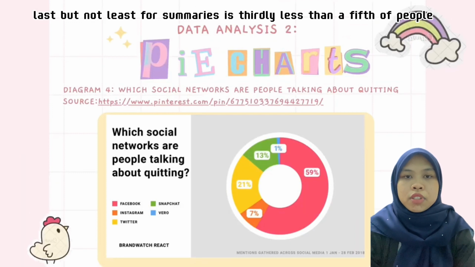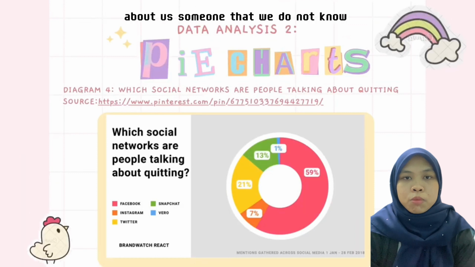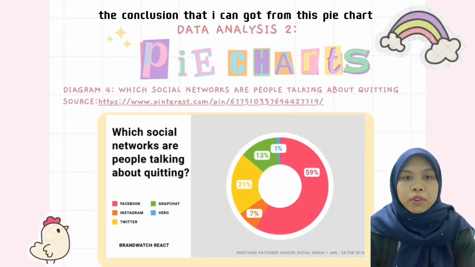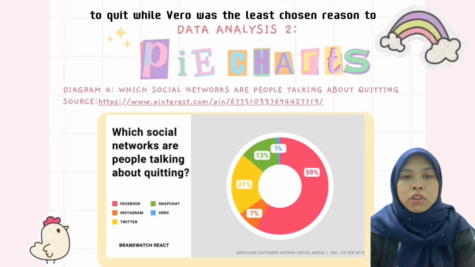Last but not least, thirdly, less than a fifth of people talking about quitting Snapchat, with 13%, because it tells everyone everything about us, someone that we do not know. The conclusion I got from this chart is Facebook is the most popular reason why people choose to quit, while Vero was the least chosen reason to quit a social network.